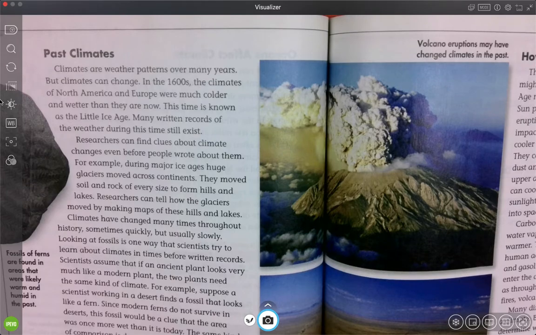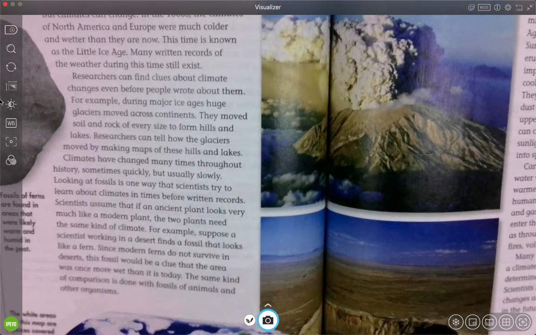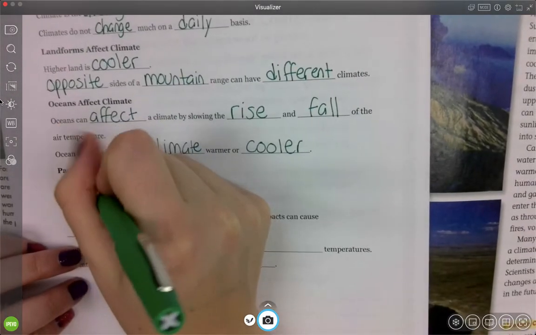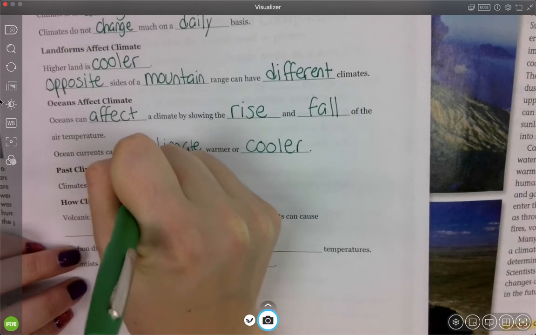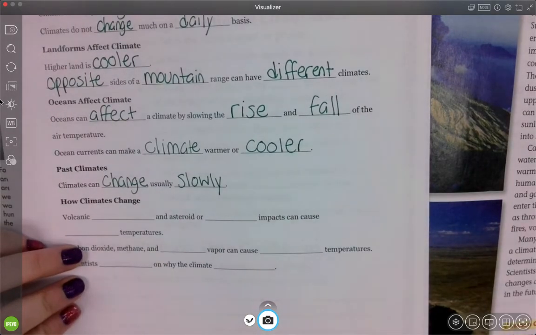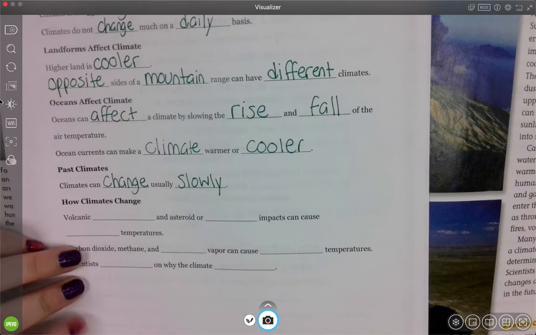Researchers can find clues about climate changes even before people wrote about them. For example, during major ice ages, huge glaciers moved across continents. They moved soil and rock of every size to form hills and lakes. Researchers can tell how the glaciers moved by making maps of these hills and lakes. Climates have changed many times throughout history, sometimes quickly, but usually slowly. And that's what's going to be really important, is that climates can change, but it's usually a slow process. It's not going to be overnight. You're going to see it in long periods of time.